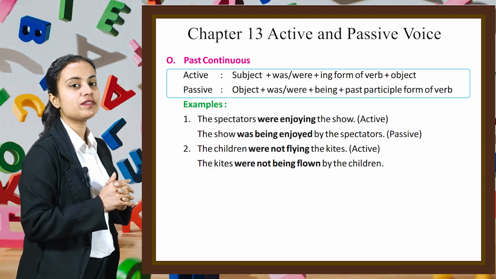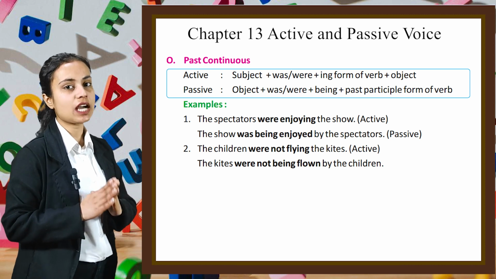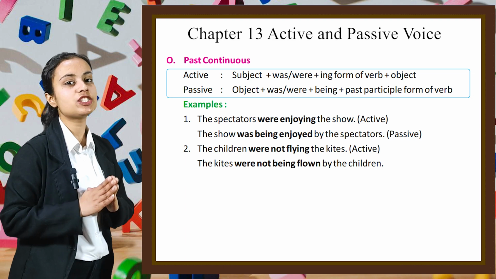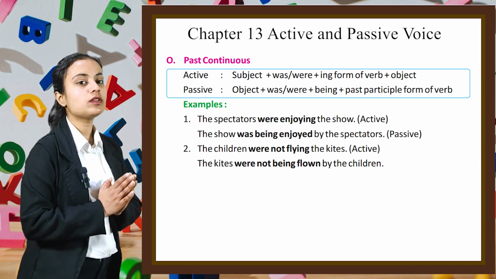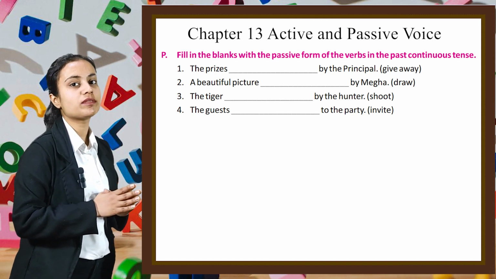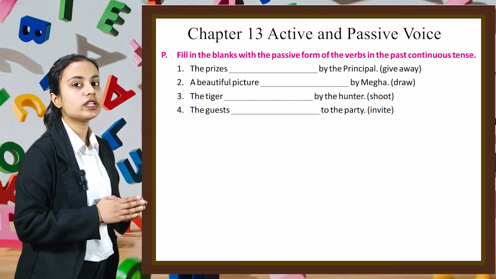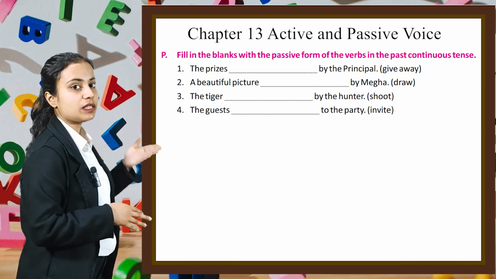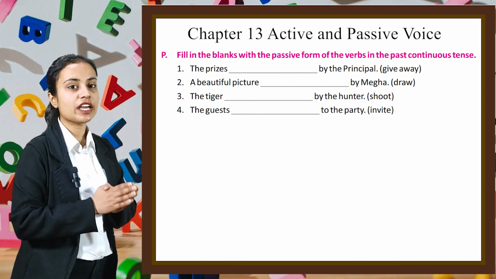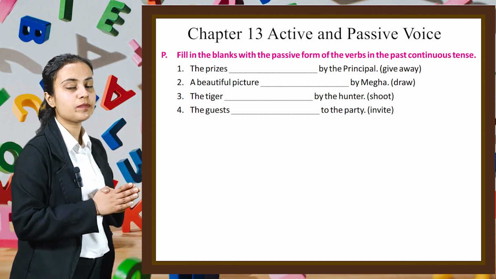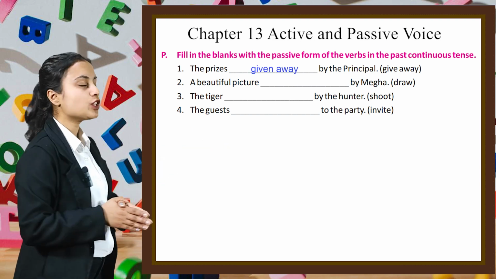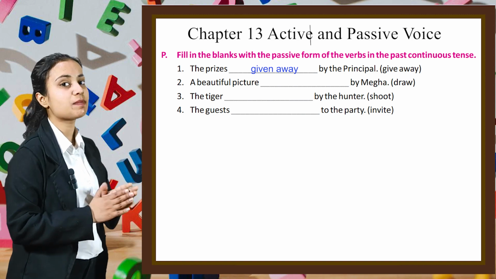Similarly, in the next example, we have the children were not flying the kites. It is the active form. The kites were not being flown by the children. It is the passive form. Now let's do some questions related to that. Fill in the blanks with the passive form of the verb in the past continuous tense. The first part is the prizes dash by the principal. The verb given here is give away. So our sentence will be the prizes were given away by the principal. In the same manner, you have to do rest of the parts of this exercise by yourself.